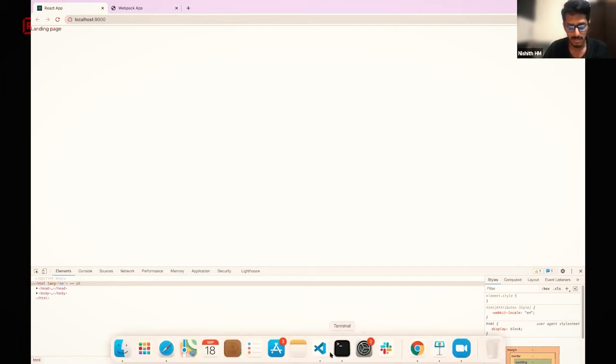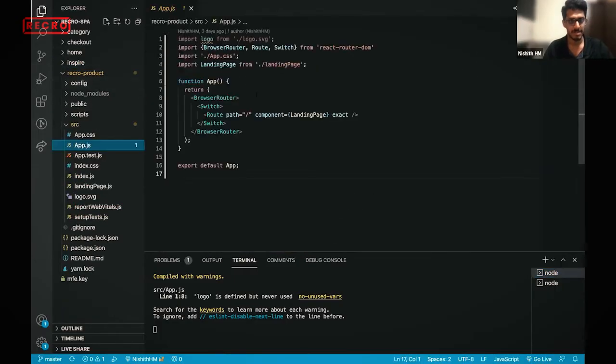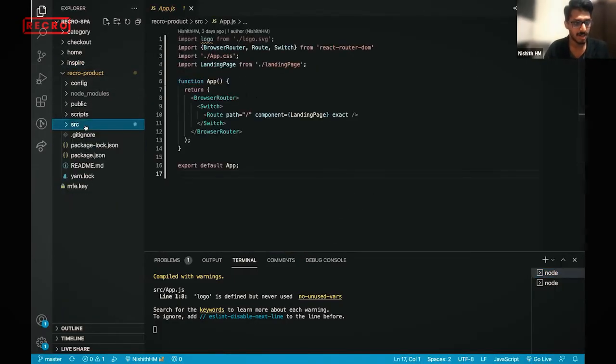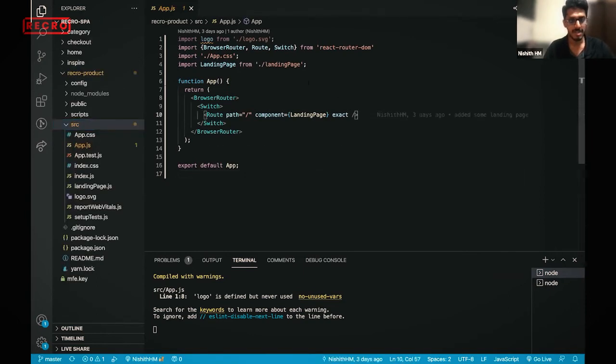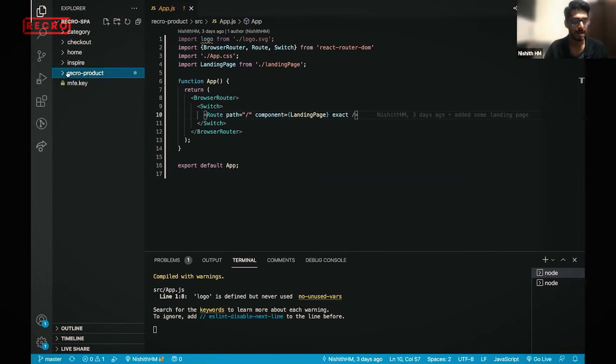So let me just open the code. Okay, so I'm creating a new page called home page. I just need to start doing certain basic setup. What I'm doing in the basic setup is we need to add certain import maps. I'll just let you know what all these things are.